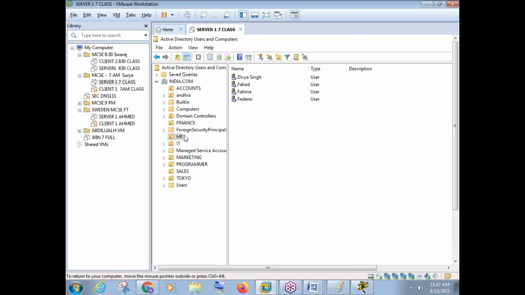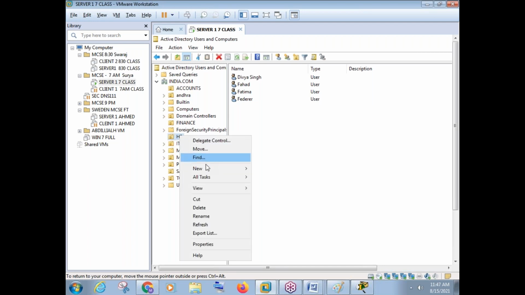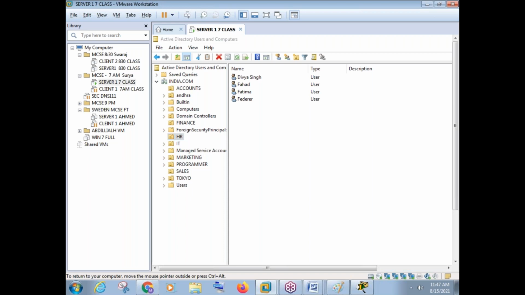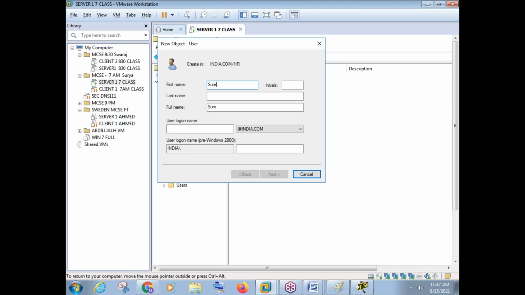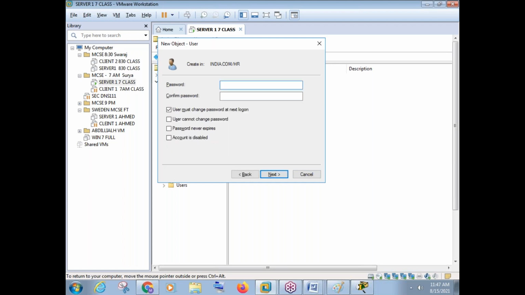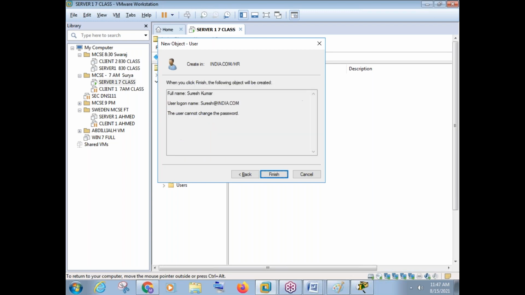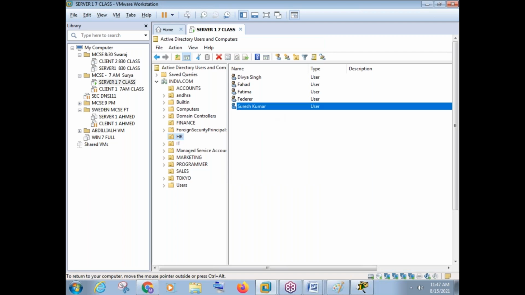I'll do one thing. I'll just create a user for you. Let's say Suresh Kumar. User logon name is Suresh. Password, some password I'm entering here. Some policies are there. We are not discussing those policies right now. See, Suresh Kumar user is created.